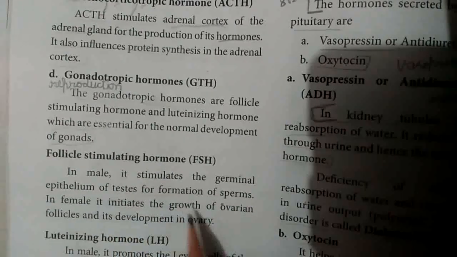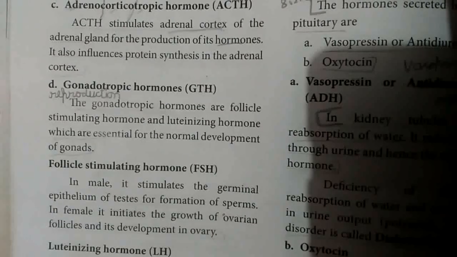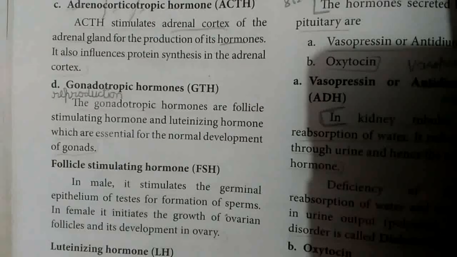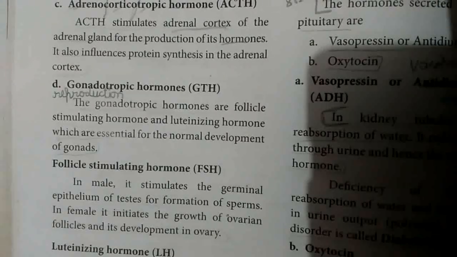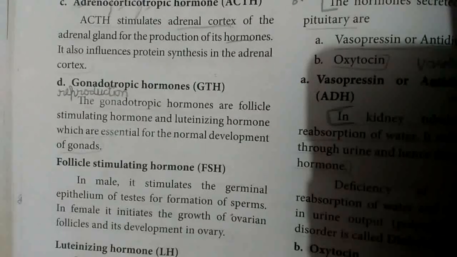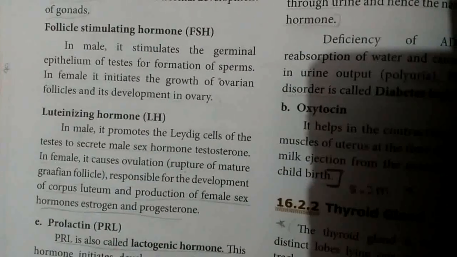In females, it initiates the growth of ovarian follicles and the development of the ovary. In males, follicle stimulating hormone stimulates the formation of sperms. In females, follicle stimulating hormone helps develop the ovary. Next one is luteinizing hormone.